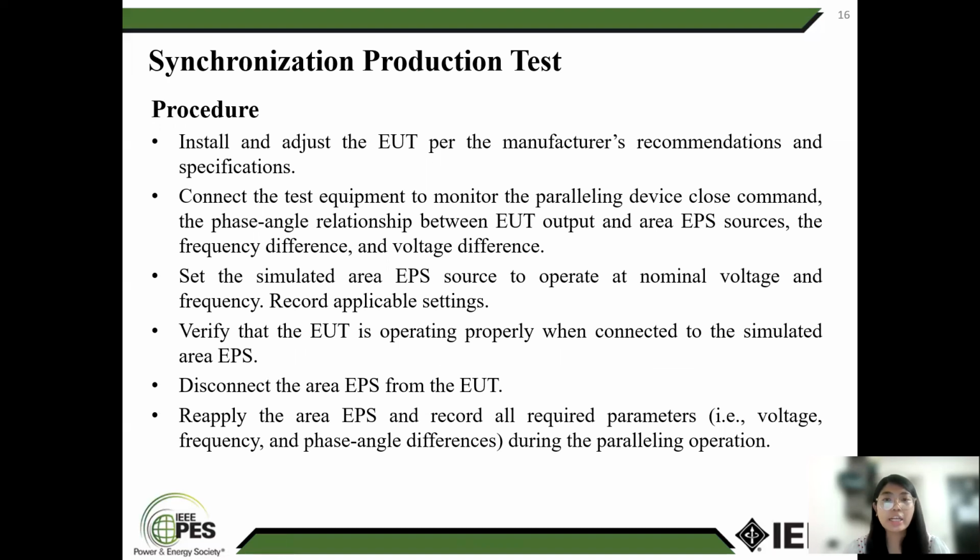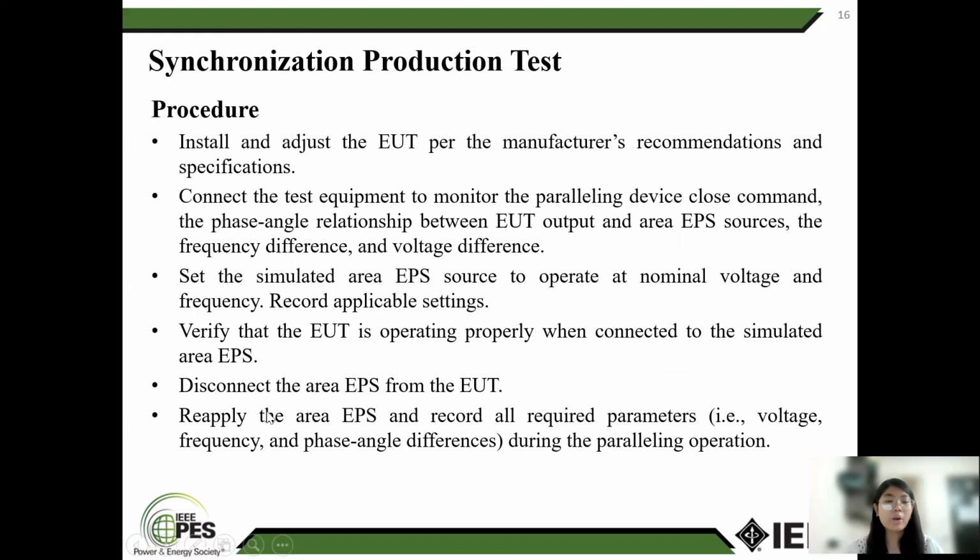Synchronizing protection test. First, install and adjust the EUT by the manufacturer recommendation as verification. Second, connect the test equipment to the monitor parallel by close command: angle relationship between EUT output and area sources, the frequency difference and voltage difference. Select the simulated area EPS to operate at the nominal voltage and frequency, and record applicable settings. Verify that the EUT is operating properly when connected to a simulated area EPS.